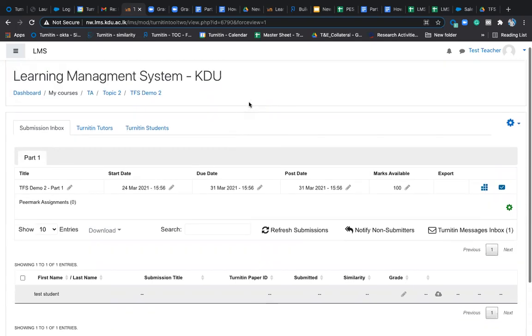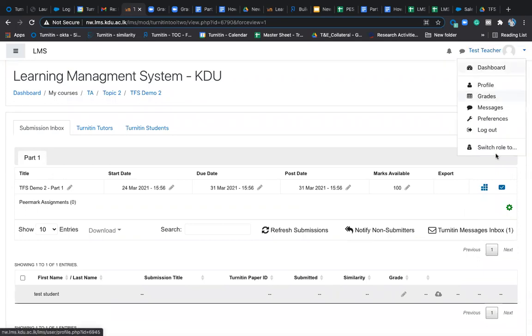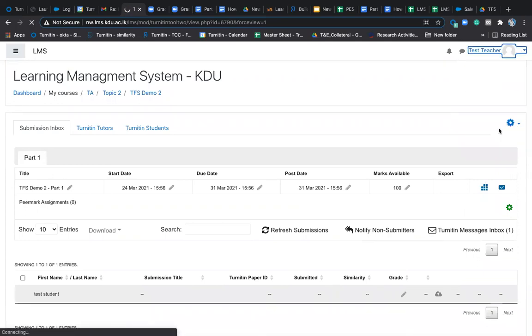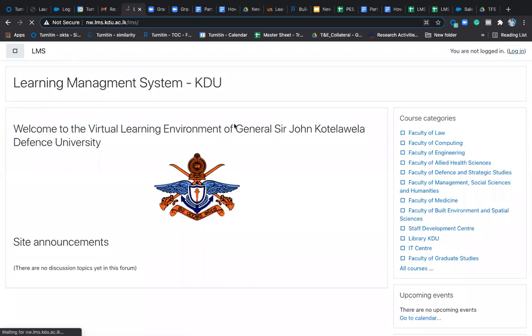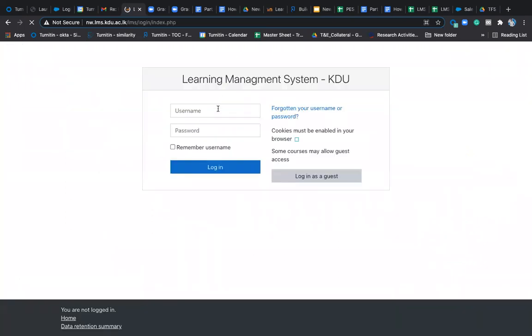So now I can go and upload it in my student's account. You can log in with your student account. Let me show you that. So I'll log in with my student account. This is the trial which we are using for your test.